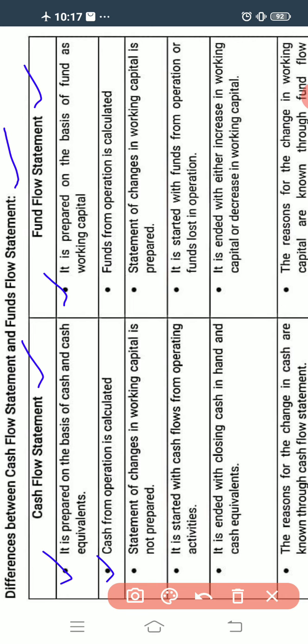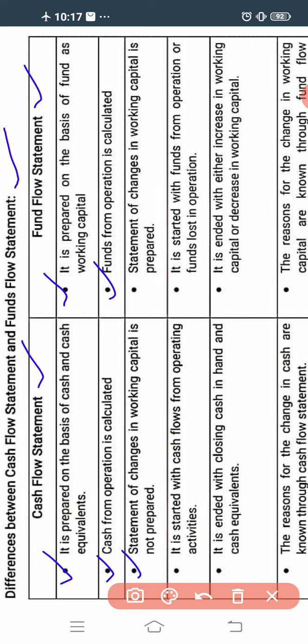The second one is that in the cash flow statement, cash from operation is calculated. That is, from the operations of the business, how much cash we are getting. Whereas in the fund flow statement, funds from operation is calculated, that is, how much fund we are getting from the operations of the business.